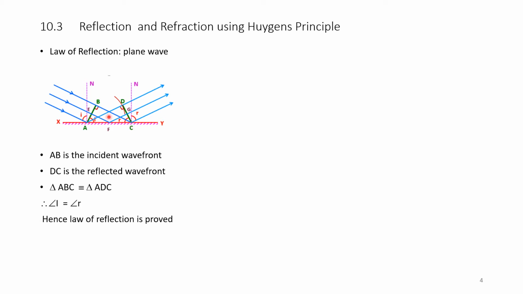Hence, ABC is similar to ADC from the theorems of geometry. Therefore, angle i will be equal to angle r. Hence, the law of reflection is proved.